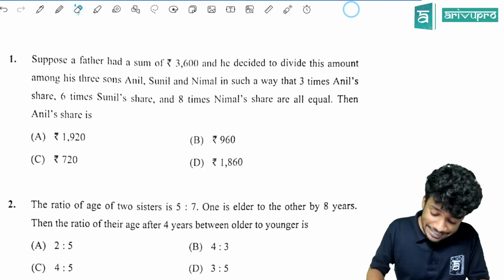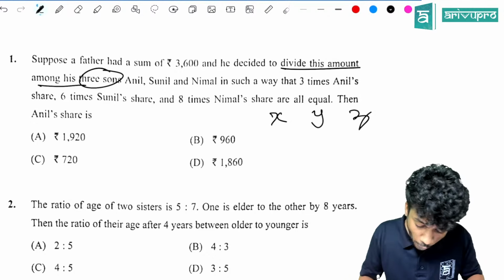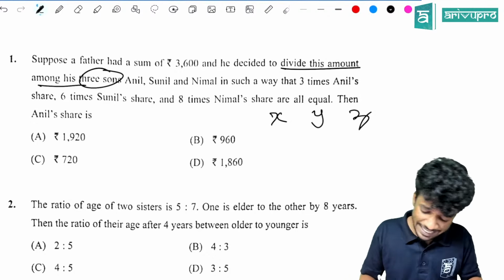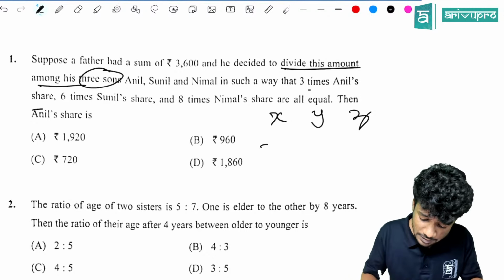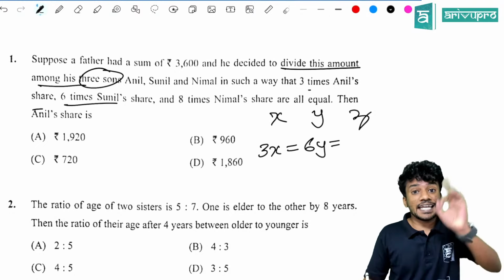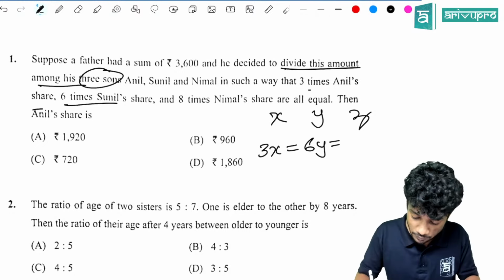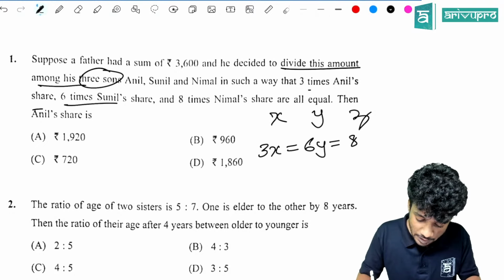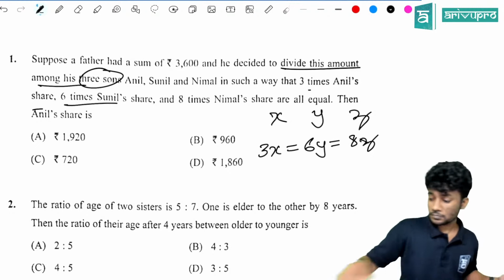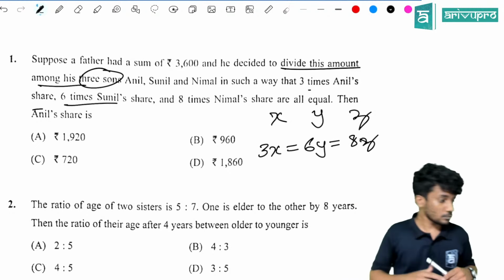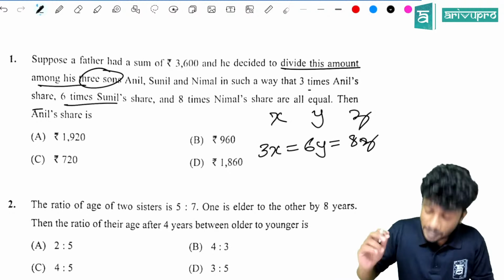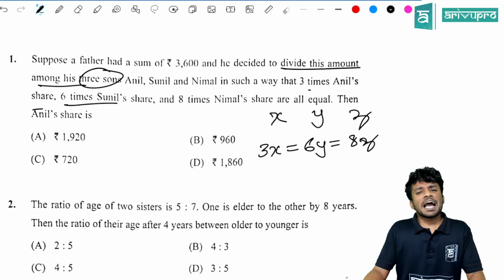I am going to represent them using X, Y and Z. Then what is given? 3 times the Anil's share, that is 3x, which is equal to 6 times Sunil's share, that is 6y, which is equal to 8 times Nirmal's share, which is 8 into Z.